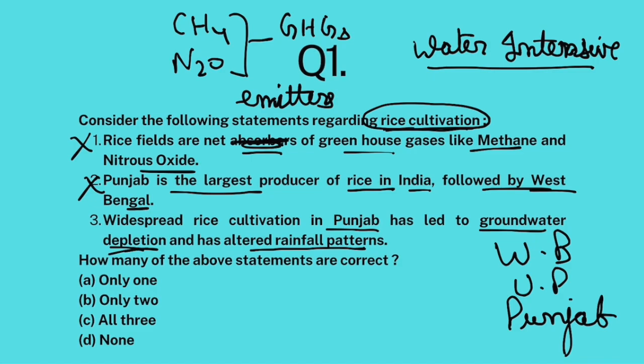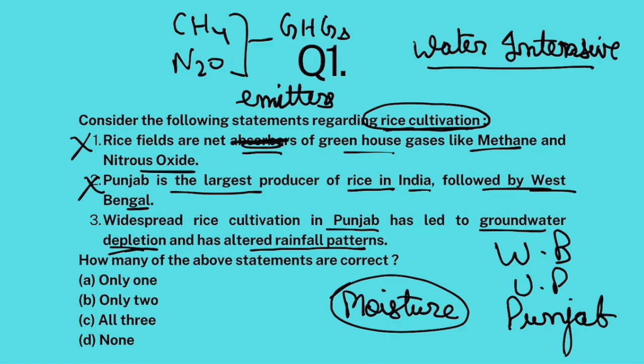Plus, widespread rice cultivation means widespread waterlogged fields. This increases the moisture level or water vapor level in that area, which interferes with rainfall patterns also. As per a recent study of Punjab Agricultural University, too much rice cultivation, especially during the monsoon season, alters rainfall patterns. So this part is absolutely correct. The answer to this question is only one, that is A.